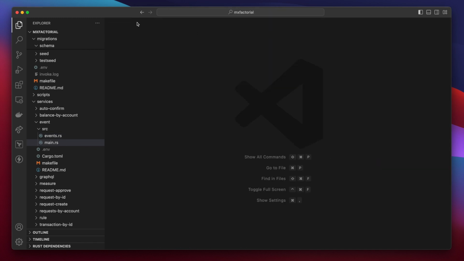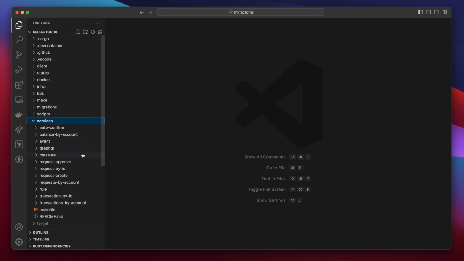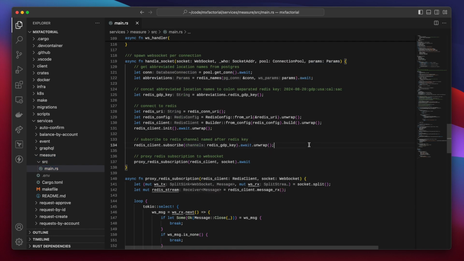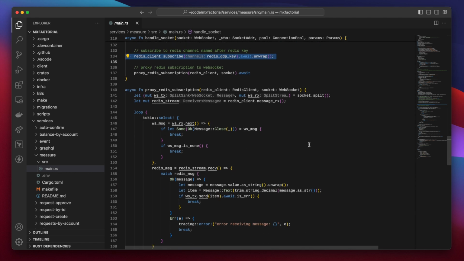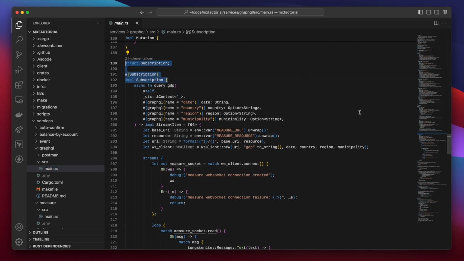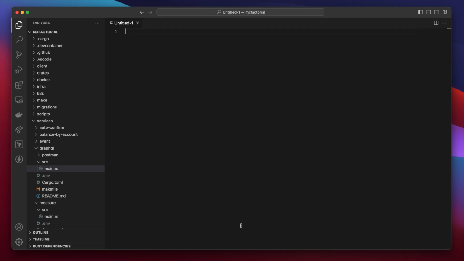Now, the third new service is the measure service. Open services and measure. For now, the measure service just subscribes to Redis and passes messages from that subscription to a WebSocket. Downstream, GraphQL sources the WebSocket in a subscription. And this is where the client gets its real-time GDP value. Okay, to summarize, the new services are Redis, Event, and Measure.